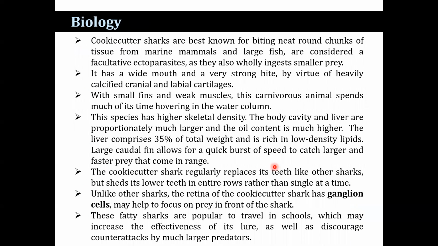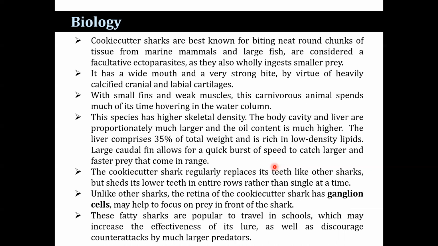Now, cookie cutter sharks are best known for biting near-round chunks of tissue from marine animals and large fish. They are considered a facultative ectoparasite, as they also wholly ingest smaller prey. It has a wide mouth and a very strong bite by virtue of heavily calcified cranial and labial cartilages. With small fins and weak muscle, this carnivorous animal spends much of its time hovering in the water column. This species has higher skeletal density.